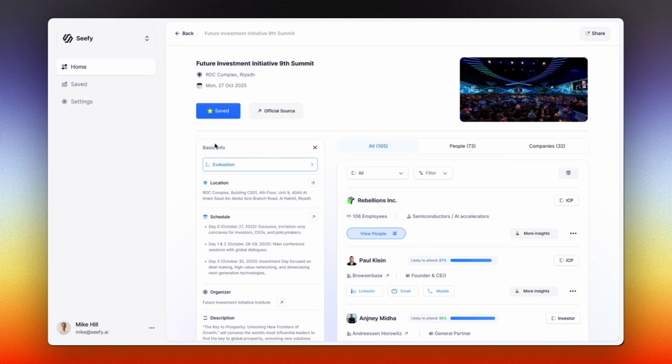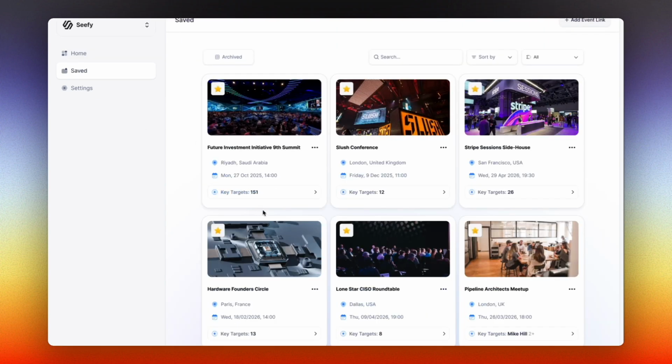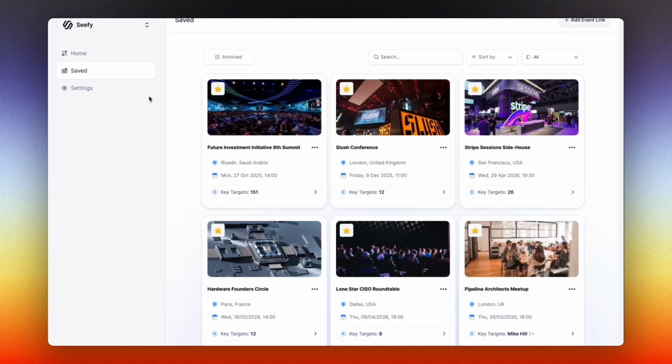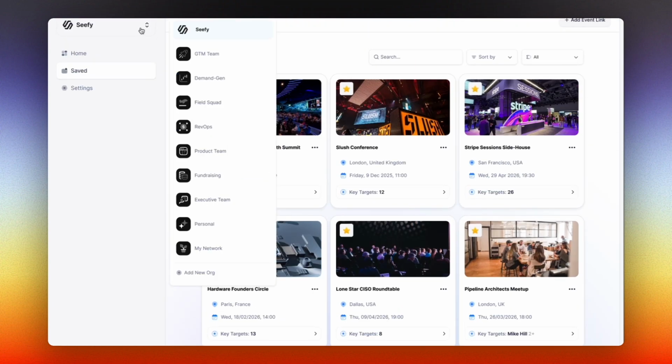For events you and your team plan to attend, you can simply click Save. This tells the AI to track that event more deeply. Whenever there is new intelligence or updates, it will refresh the event and keep tracking the attendee list. When new companies or new people are added, the AI pulls them into Seefy and notifies you and your team. Here you can see how the AI is constantly tracking events and attendees based on the targets you've set, and you can quickly review all the events your team has saved.